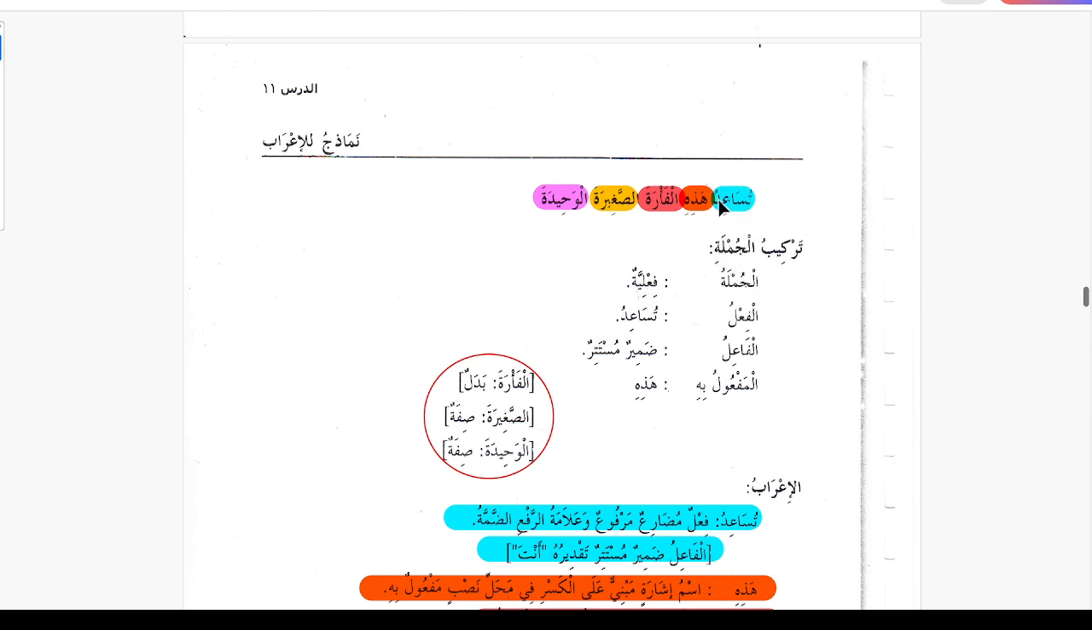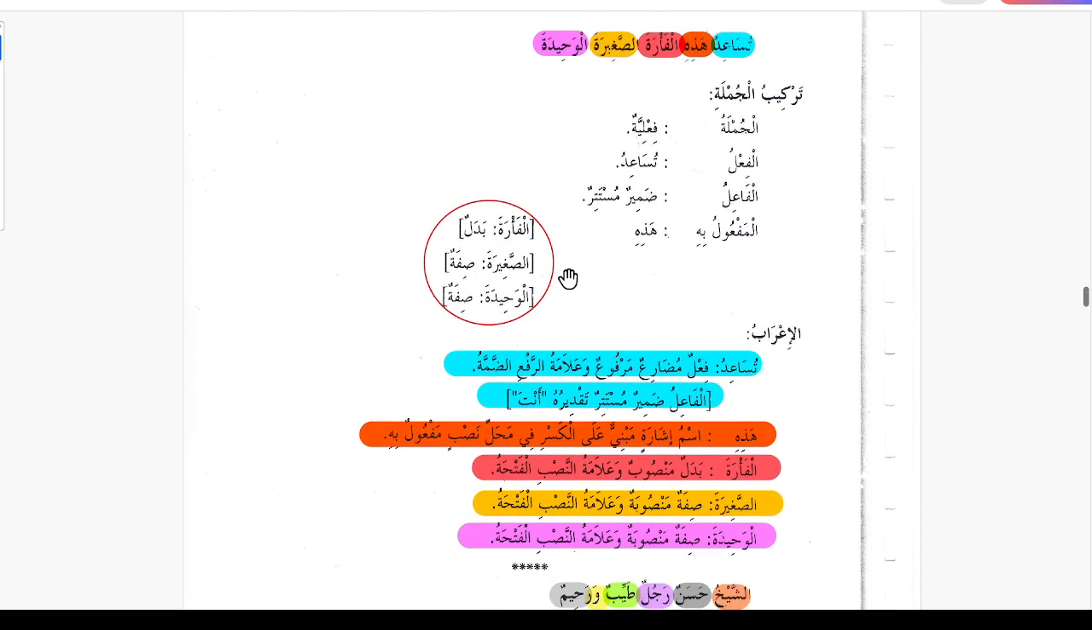And tusaidu, sa'ada yusaidu, for anta is tusaidu. So tusaidu is fail, and fa'il is zamir mustatir, and hazihi is maf'ul bihi, you help this. And then al-fara is the badal, and as-sagira is the naat, the sifa number 1, and al-wahida is sifa number 2. So there are two adjectives used for al-fara. Sifa number 1, sifa number 2. So here are the i'rab.